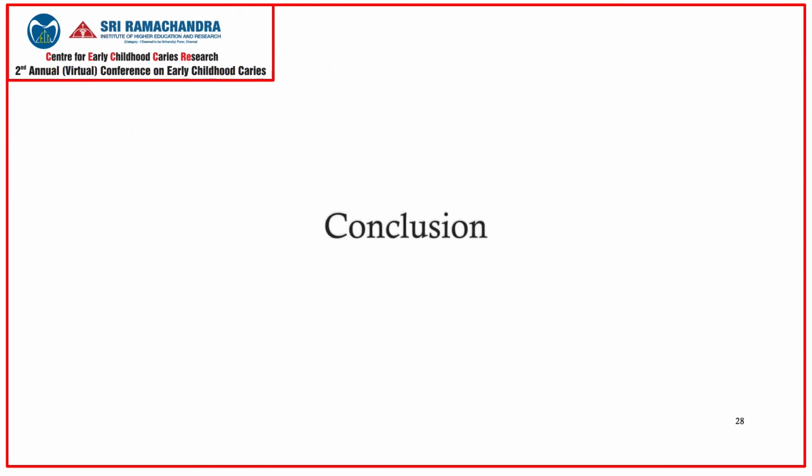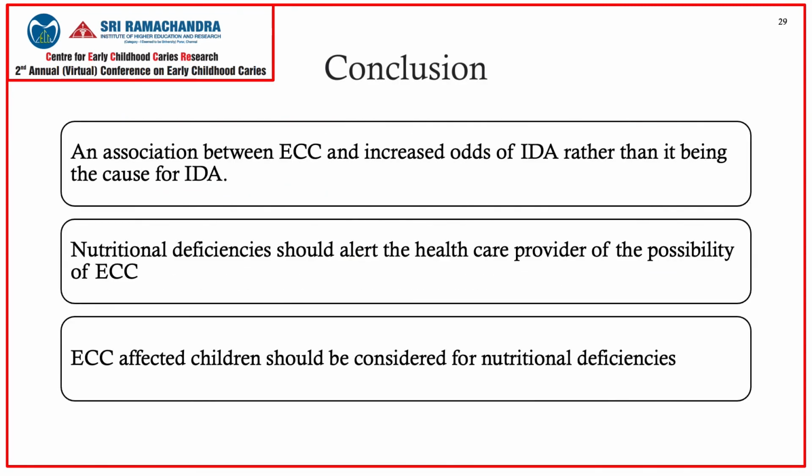Moving on to the conclusion. This systematic review demonstrates an association between early childhood caries and increased odds of iron deficiency anemia rather than it being the cause of IDA.